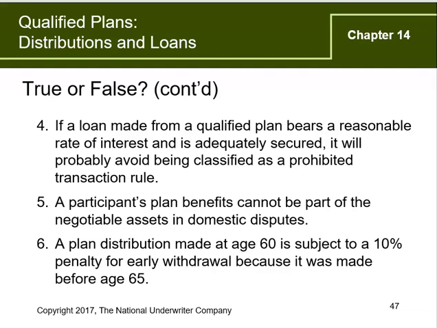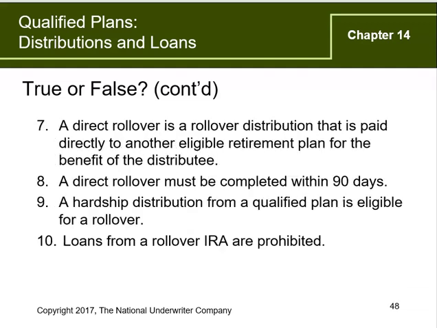Number 6, a plan distribution made at age 60 is subject to the 10% penalty for early withdrawal because it was made before age 65. That is false. The age is 59 1/2. Number 7, a direct rollover is a rollover distribution that is paid directly to another eligible retirement plan for the benefit of the distributee. That is true. That is the definition of the direct rollover. Therefore, it is a non-taxable event and is not subject to the 20% withholding. That answer then is true.